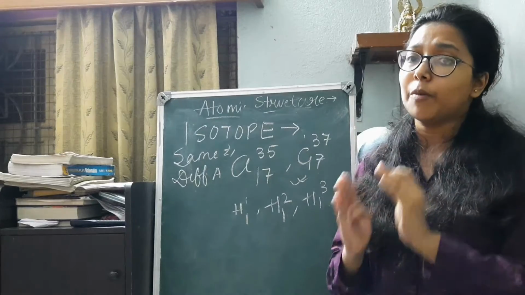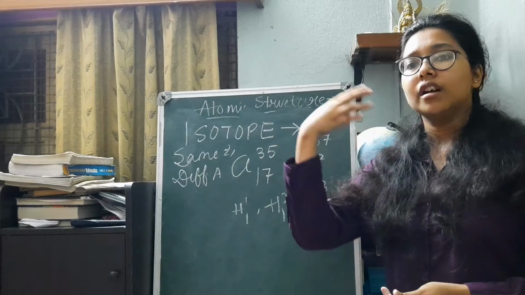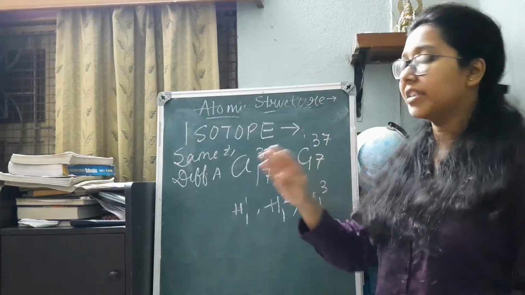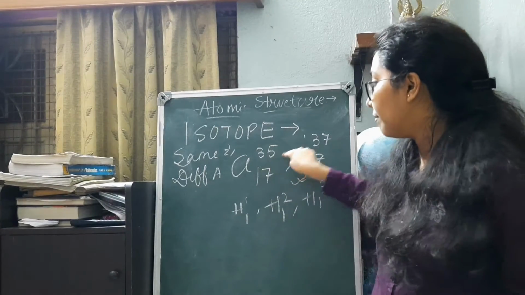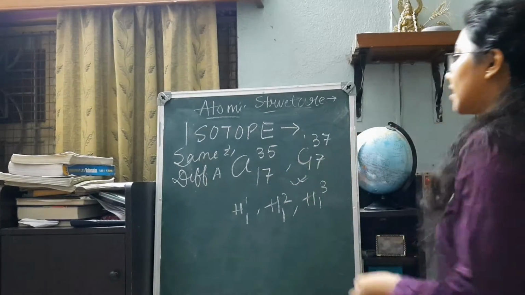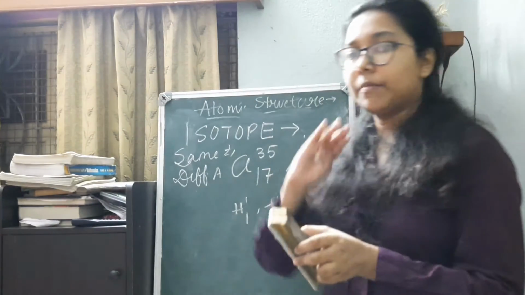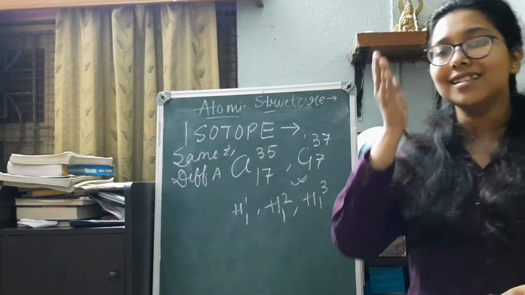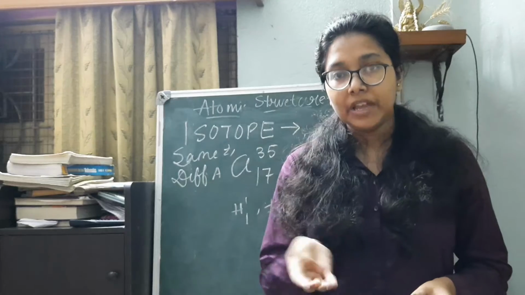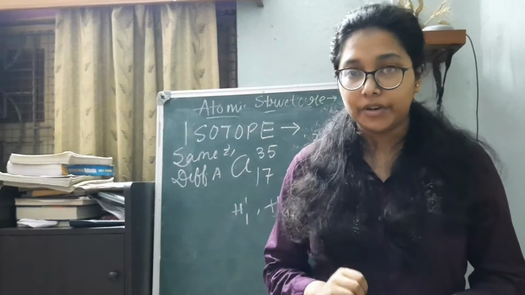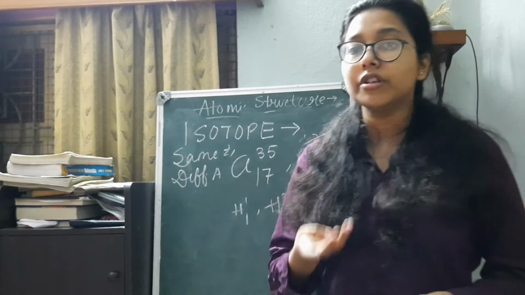But the physical properties, meaning the boiling point, melting point, and all the other physical properties, will actually vary. Why so? Because the mass number is varying. So the physical properties will vary. After we go for the electronic configuration, we may touch this again. You will understand why the chemical property for the isotopes is the same and why the physical properties are different. The moment you understand electronic configuration, it will be much clearer.